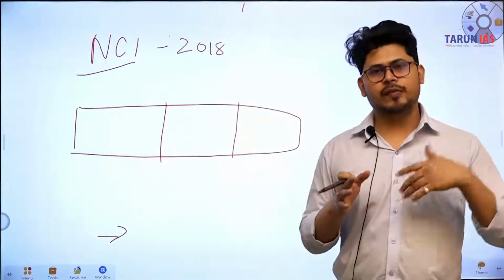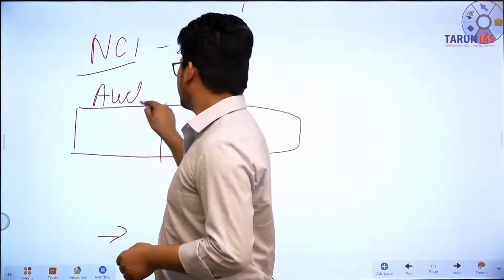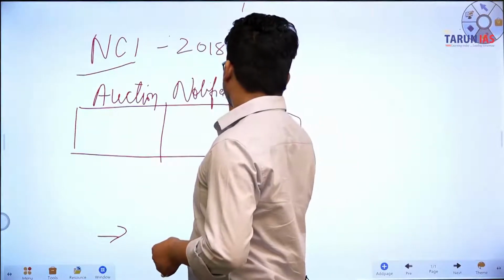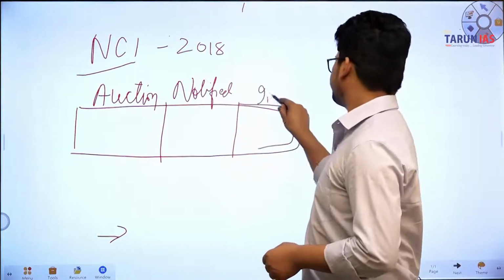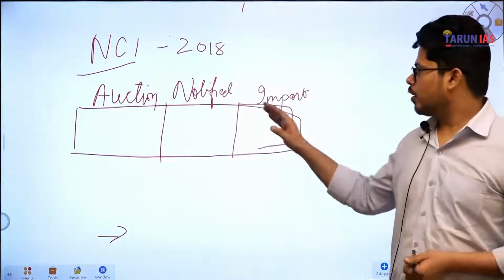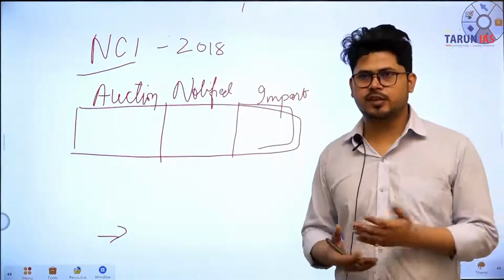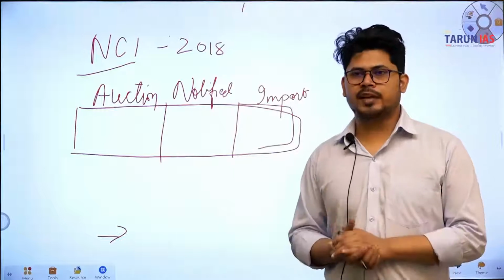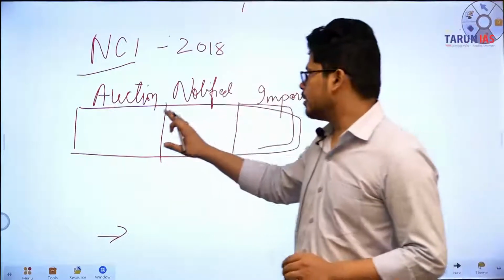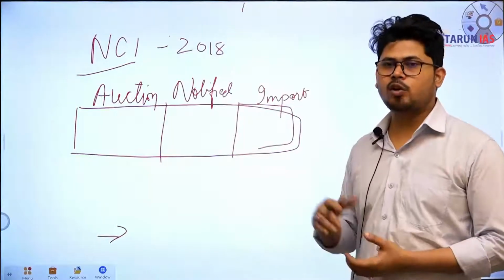Depending upon the weights that have been assigned, I'll tell you how. For example, auction, notification or notified price, and import price. Now what the government did is to make the process of selling the coal transparent, and for a better price discovery mechanism, a national coal index was developed. This coal index is the accumulation of all these three kinds of prices that are being obtained for the sale of coal.